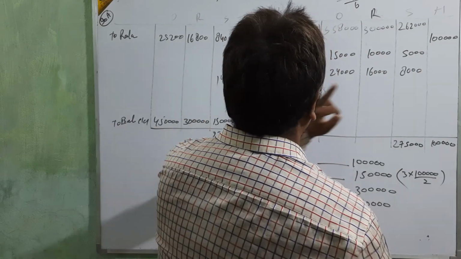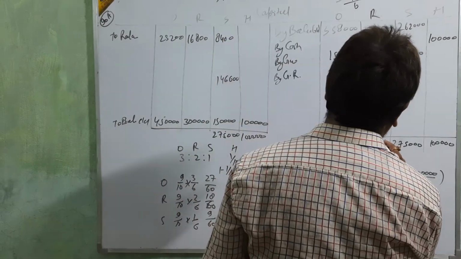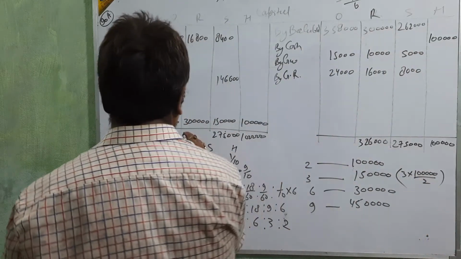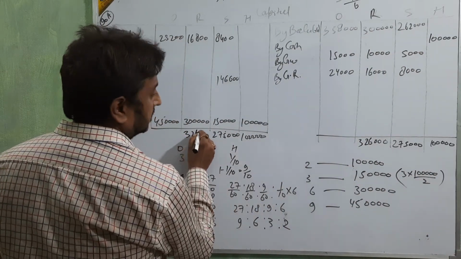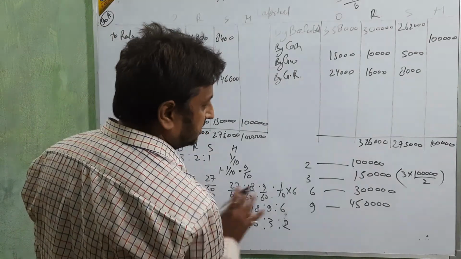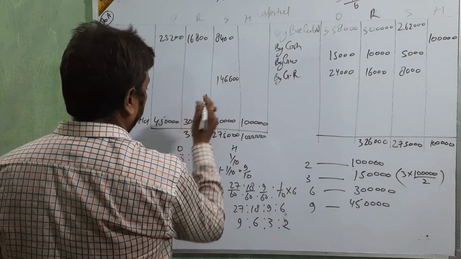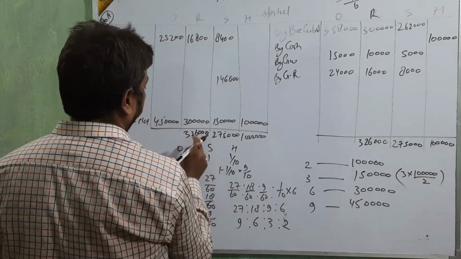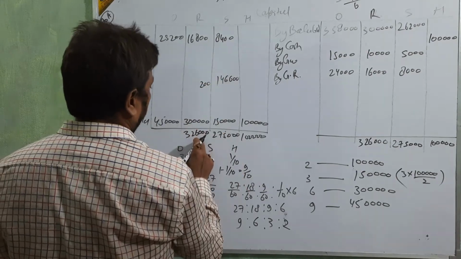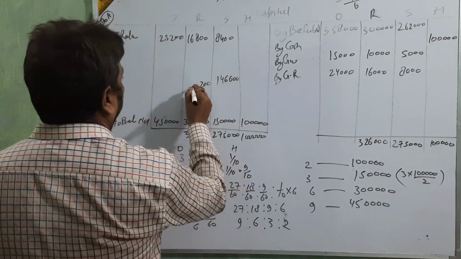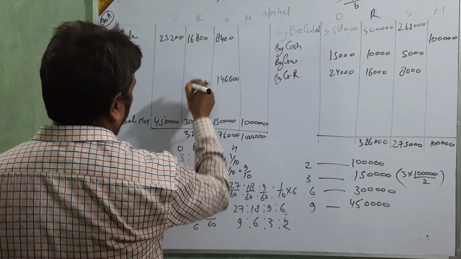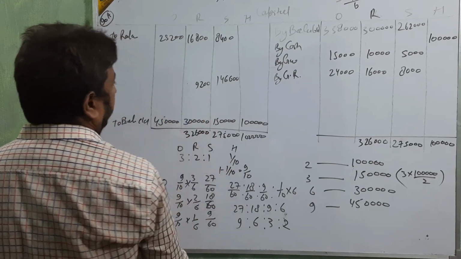It comes to 3,26,000. Then what amount is remaining, beta? 9,200.